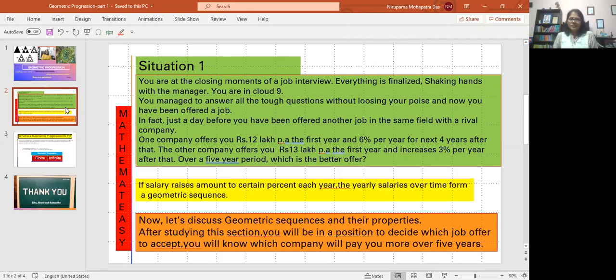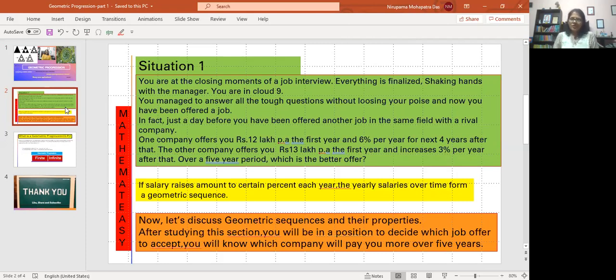Now let's discuss geometric sequences and their properties. After studying the topic we are going to study today, you will be in a position to decide which job offer is better for you, and which job offer you should accept.